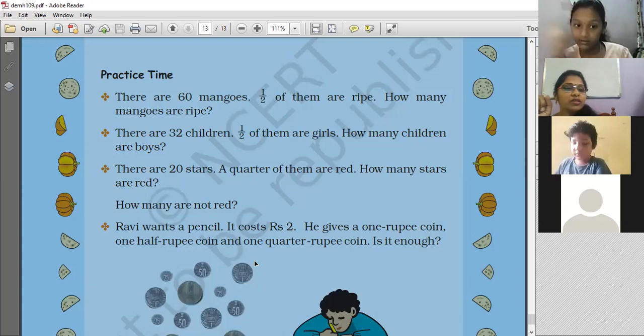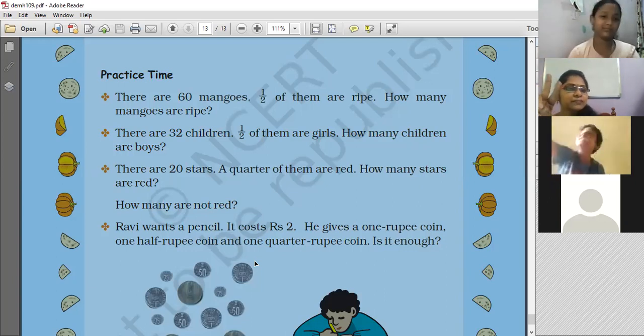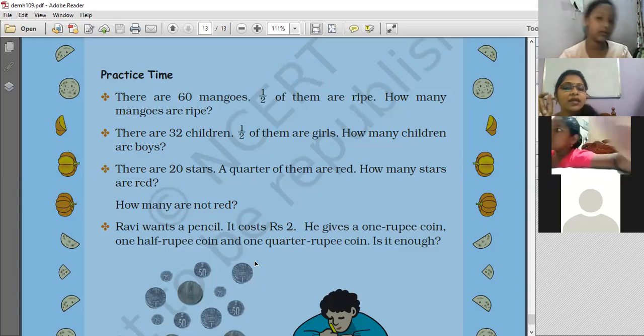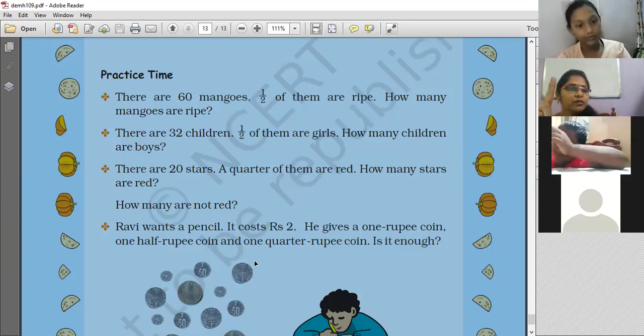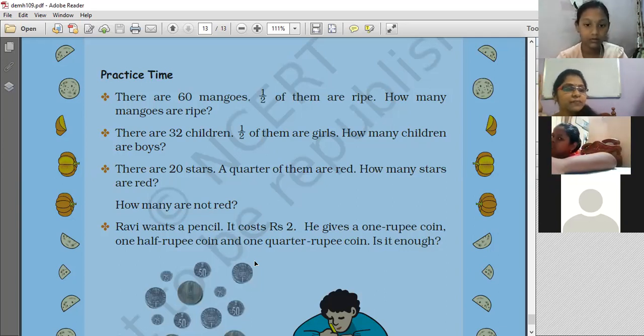Ravi wants a pencil. It costs 2 rupees. What is the cost of a pencil? 2 rupees, ma'am. Now listen. He gives 1 rupee coin, 1 half rupee coin. Half rupee coin means how much?